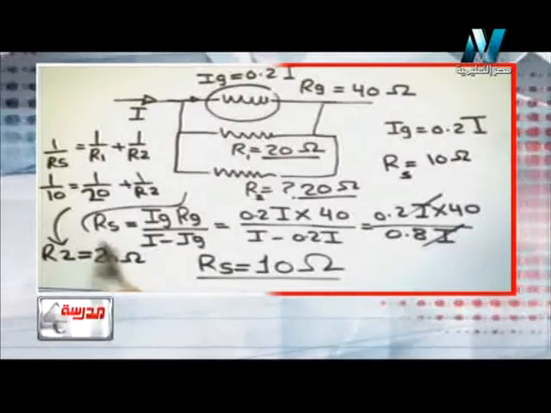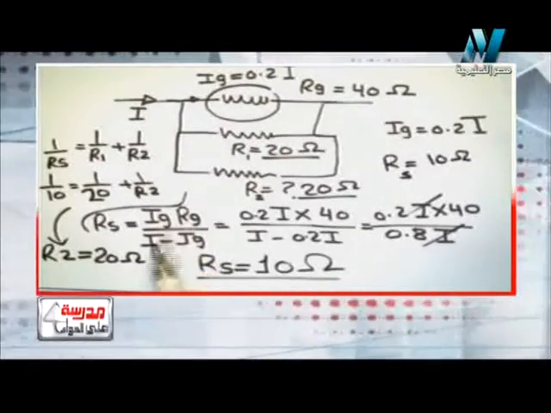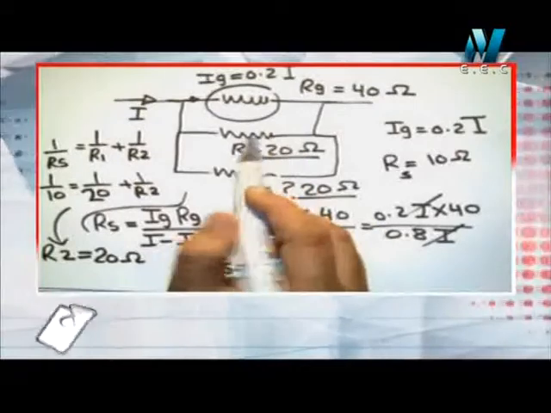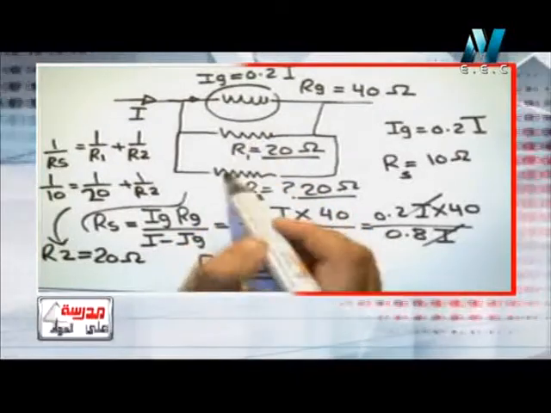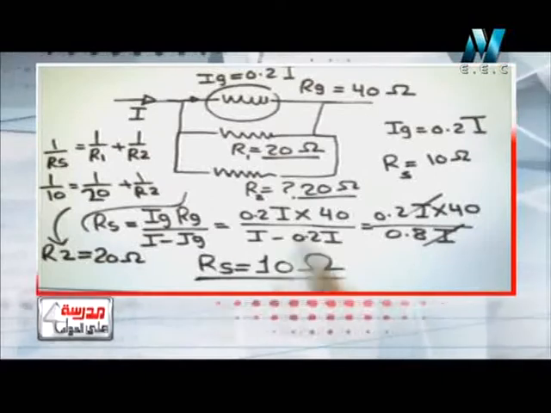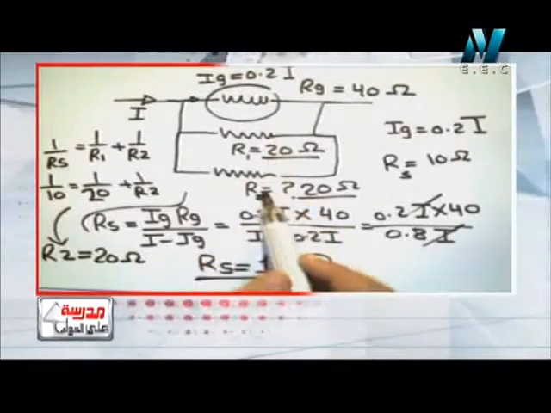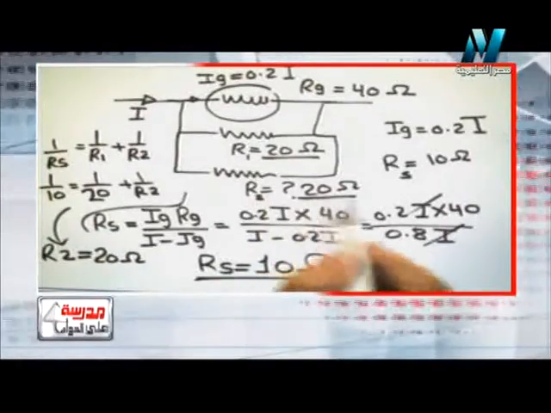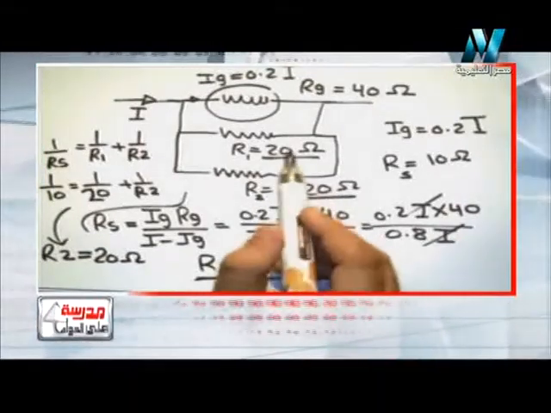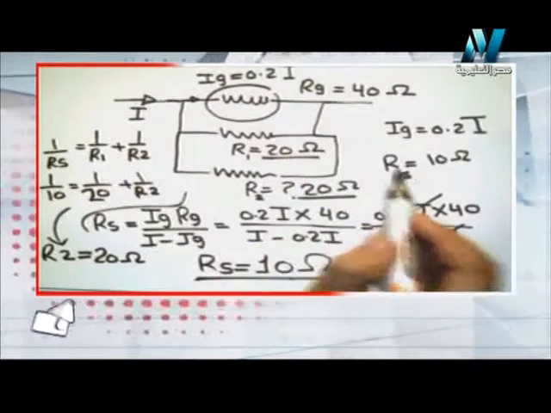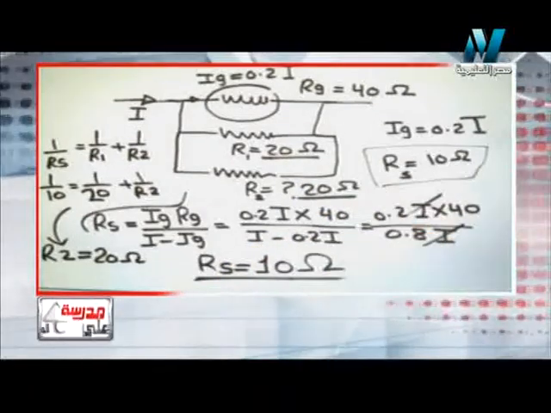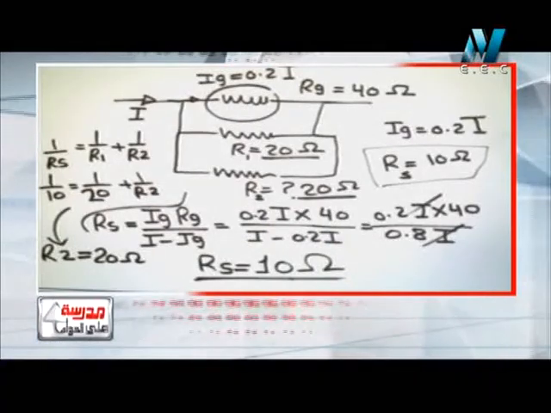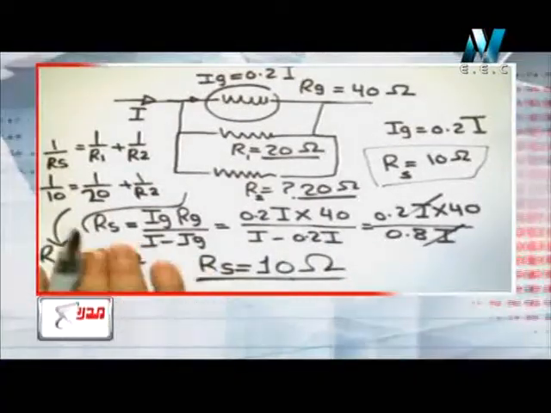So first we find the shunt resistance, Rg Ig divided by I minus Ig, which is equal 10. So the total resistance of R1 and R2 must be equal 10. And R1 is equal 20. So there is another resistance which is R2 connected in parallel. So it must also be equal 20, because 20 parallel to 20 will be equal 10. So R2 must be equal 20. Let's move to another question.